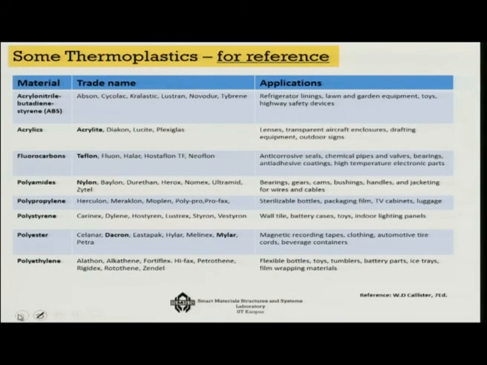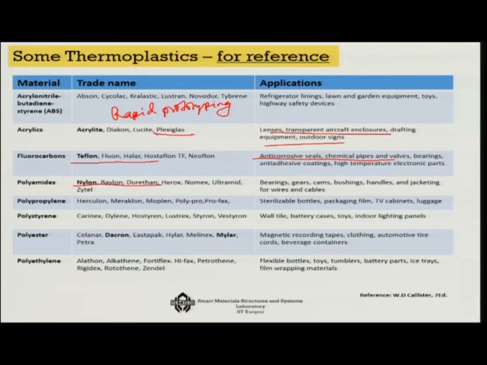So, let us keep some names of thermoplastics for reference, like ABS, which is used mostly for rapid prototyping purposes. Then the acrylics, I told you plexiglass is one of the examples, used in lenses, transparent aircraft enclosures, outdoor signs, etc. Fluorocarbons like the Teflon group are used in anti-corrosive seals, chemical pipes and valves, because it is a high temperature resistant anti-corrosive material.